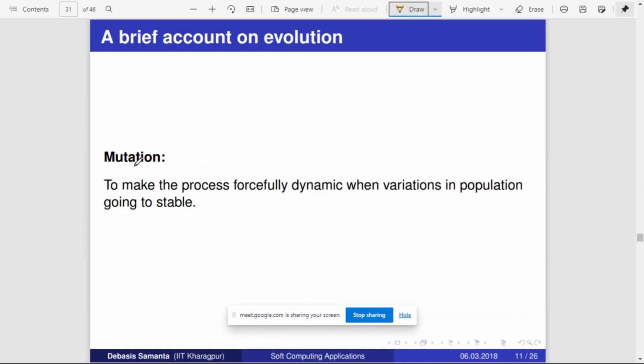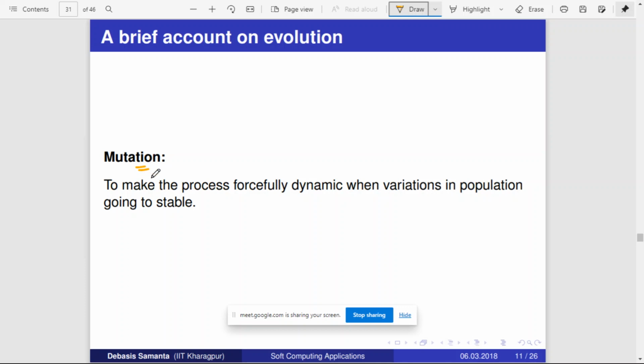So there is something called mutation, to make the process forcibly dynamic when variations in the population are going to be stable. Basically, mutation means, as we have discussed, the genetic code. Generally the genetic code is carried from the parent, but apart from this, the environment may also make some impact on the genetic code. This environmental impact is called mutation, right?